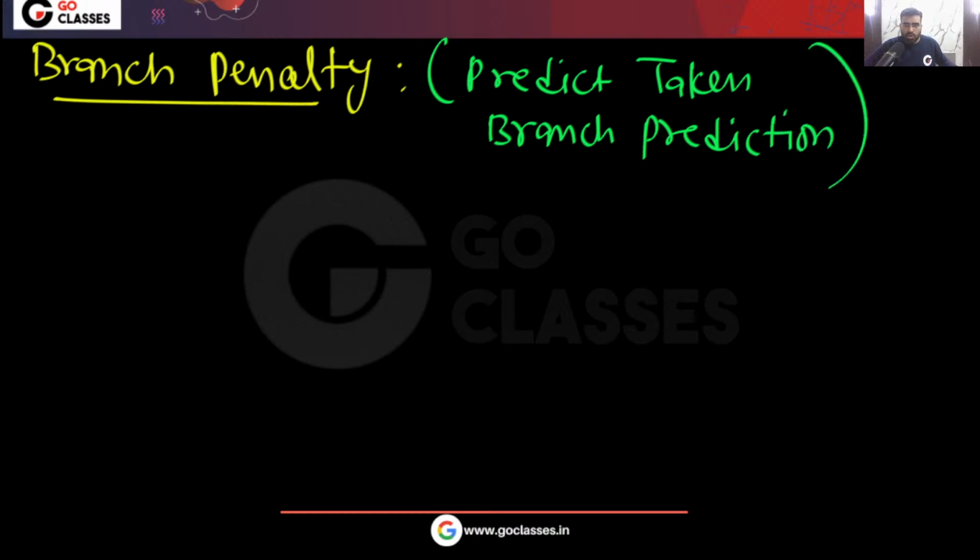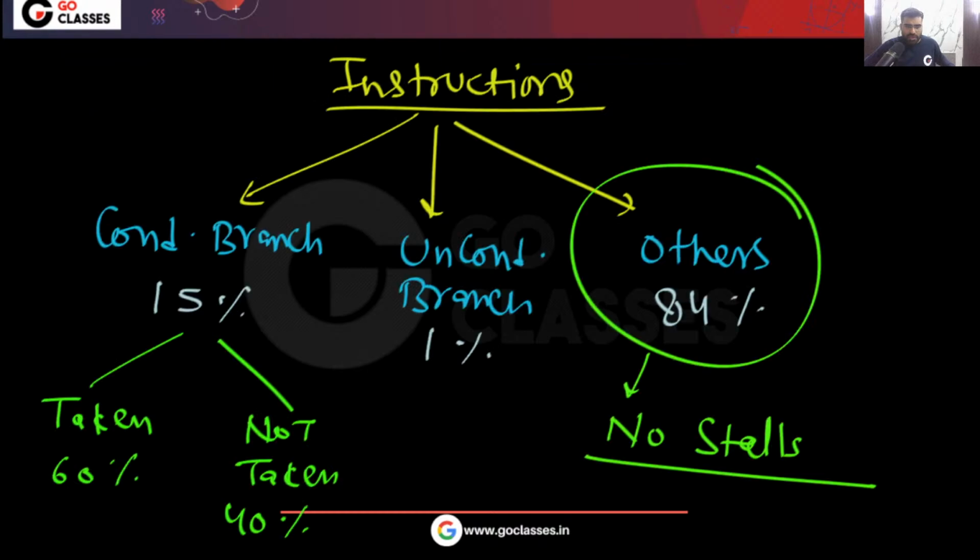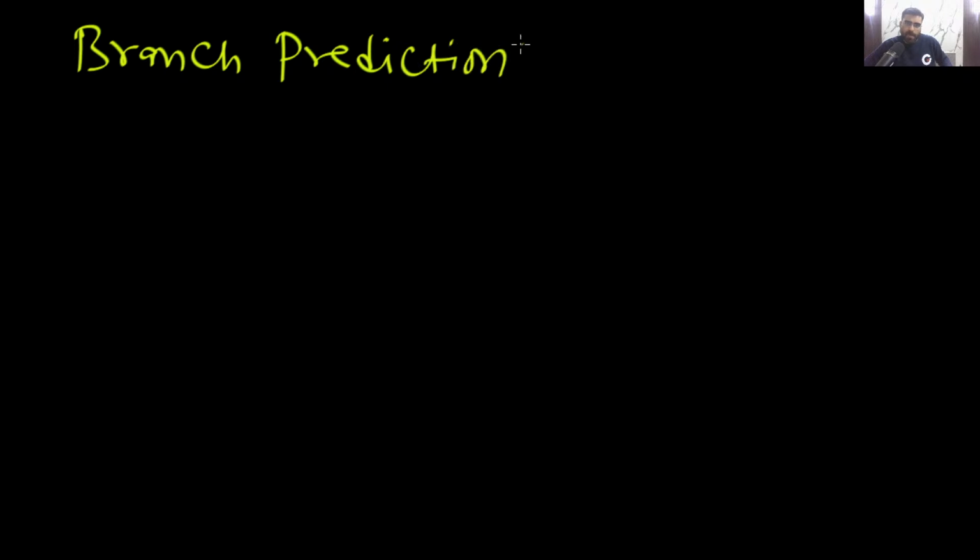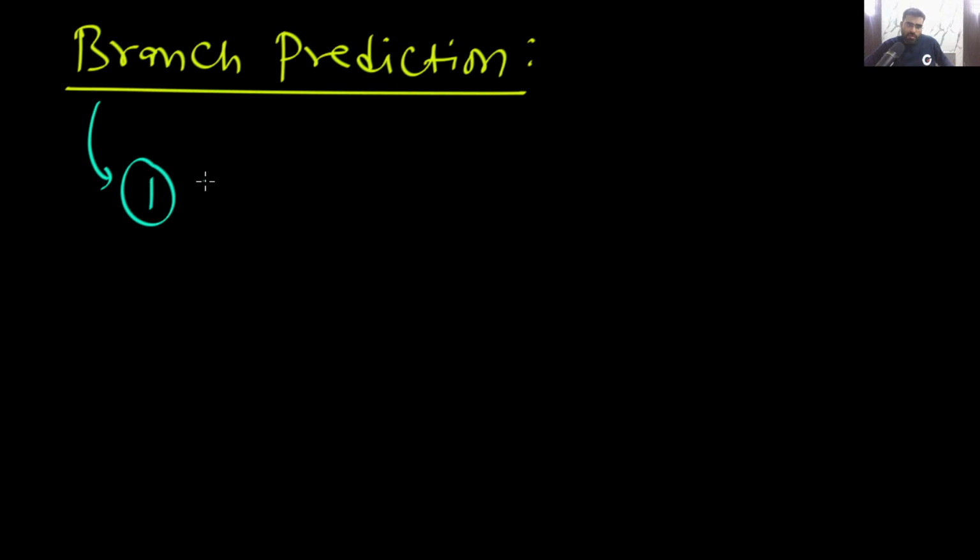So first of all, let me tell you what this predict taken branch prediction is. First, let me quickly tell you what this branch prediction technique is. One of the branch prediction techniques is predict taken. The name itself is telling you what this is saying.